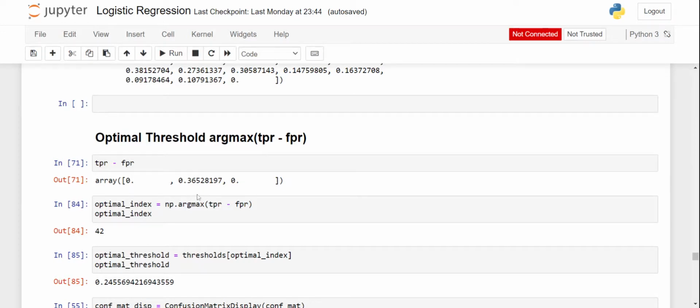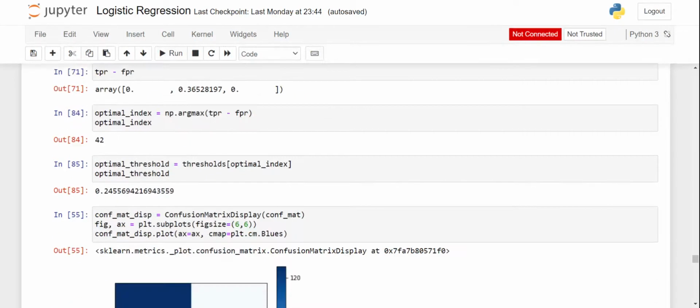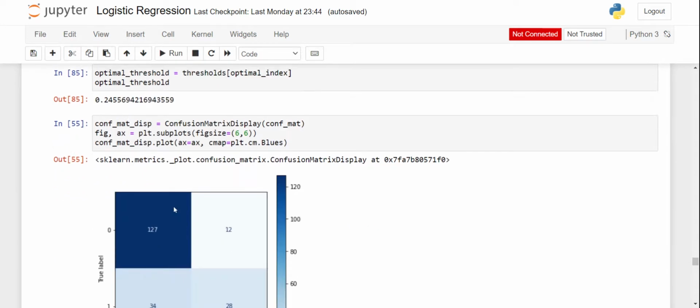Now we take the maximum number, which is at the second column, or first index. We use np.argmax to get that particular index, and that index is used in the threshold list. Using that, I've got an optimal threshold of 0.245, not 0.5.